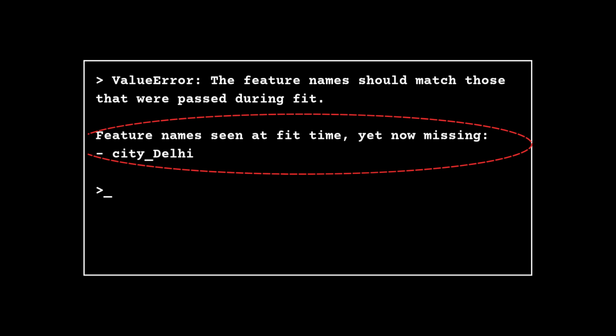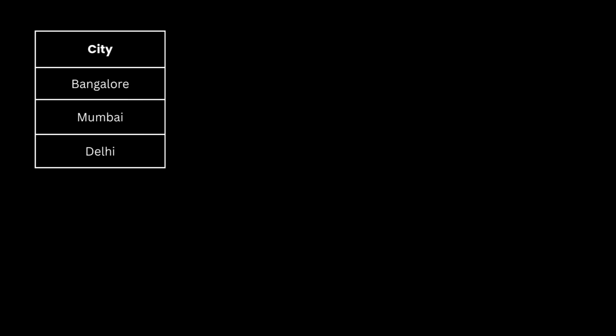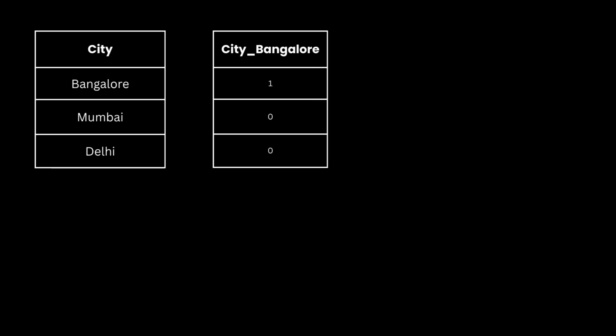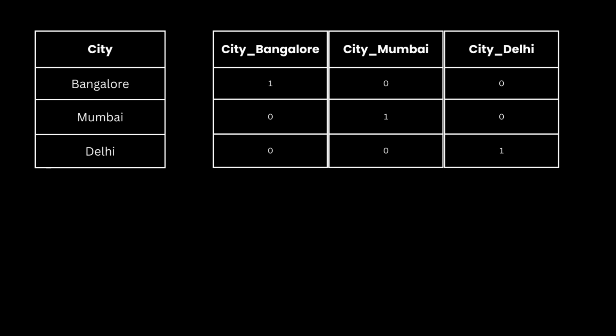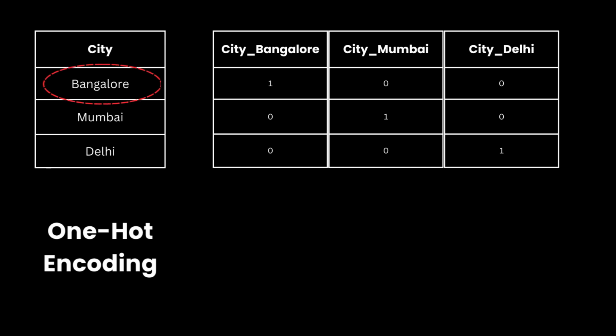Here is what happened. Somewhere in your pipeline, a column like city, Bangalore, Mumbai, and Delhi got converted into numbers. That conversion is called one-hot encoding. Instead of one column with text labels, you get one new column per category, each holding a 1 or a 0. Bangalore becomes city underscore Bangalore equals 1 and everything else 0. Mumbai becomes city underscore Mumbai equals 1 and everything else 0.